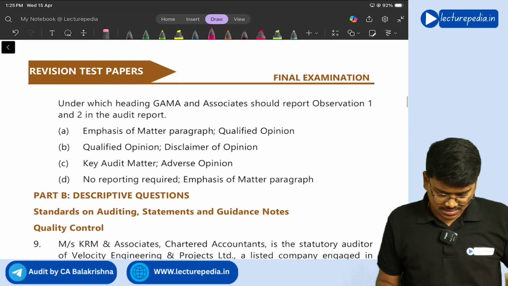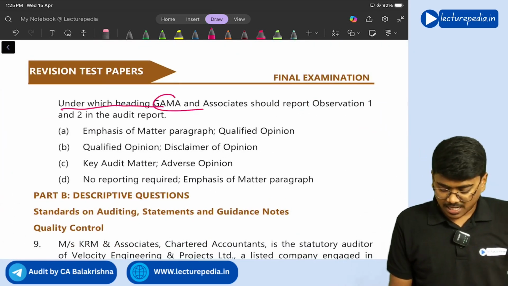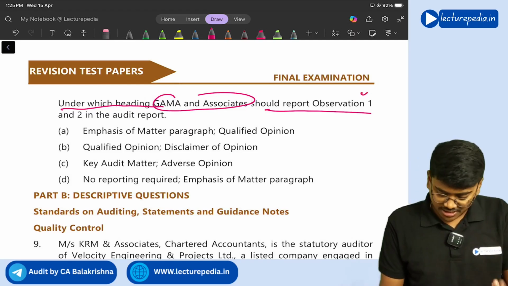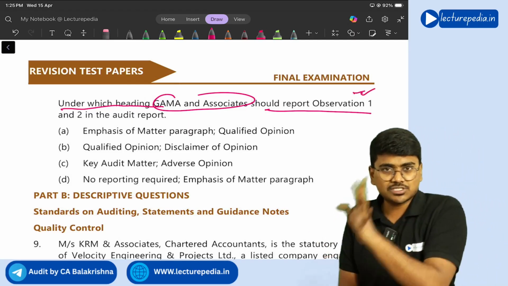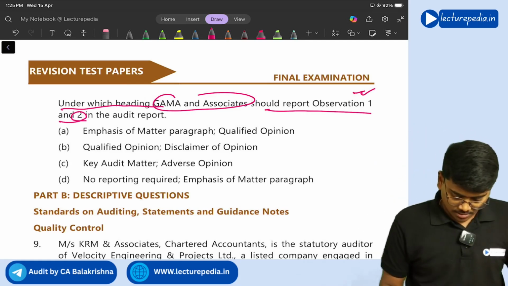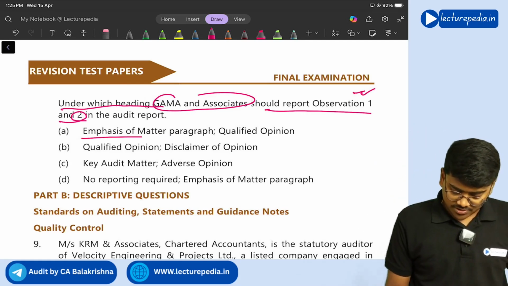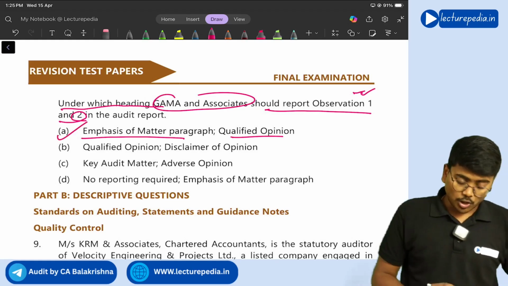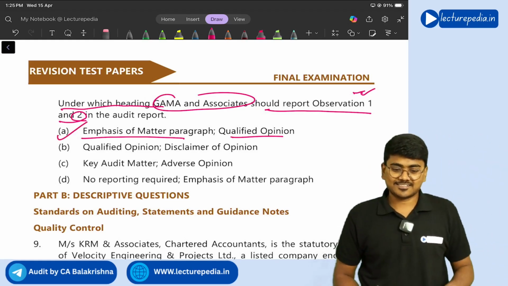So what they are asking, under which heading Gamma and Associates should report observation 1? Observation 1 will be under emphasis of matter paragraph and observation 2 will be under qualified opinion. So option A says emphasis of matter and qualified opinion. Yes, option A is the correct option.